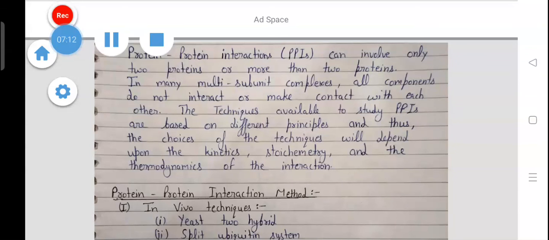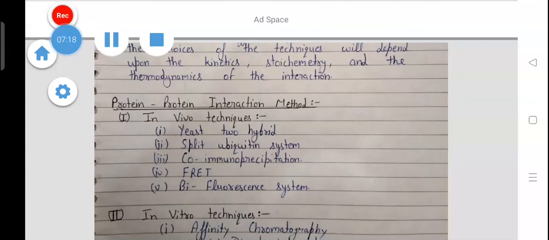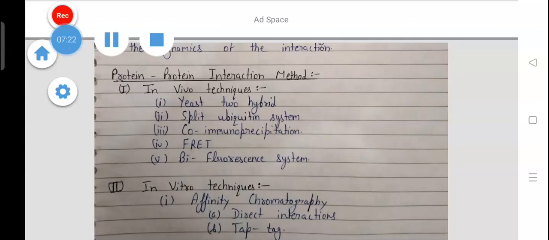stoichiometry, and the thermodynamics of the interaction. The protein-protein interaction methods are the following. First is in vivo techniques. It involves yeast two-hybrid method, split ubiquitin system, co-immunoprecipitation, FRET, and bimolecular fluorescence system.